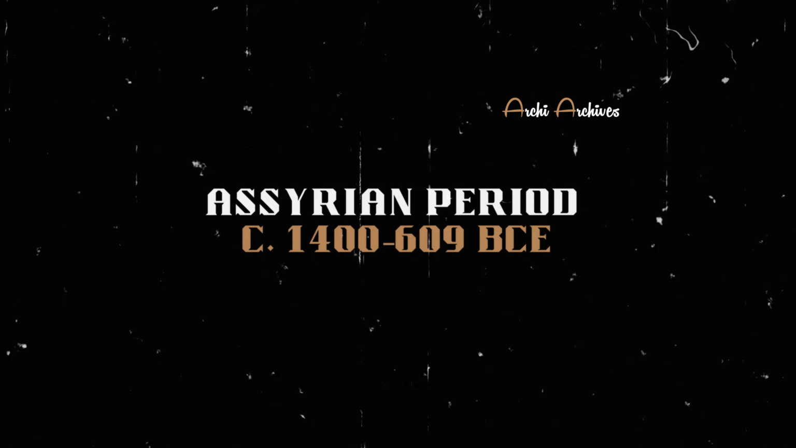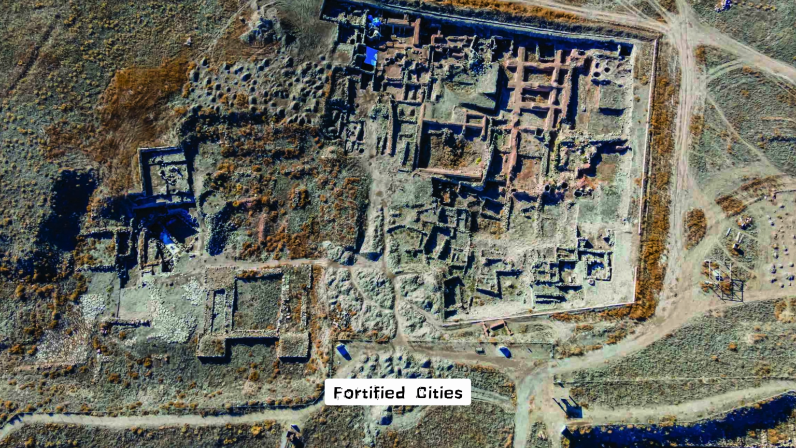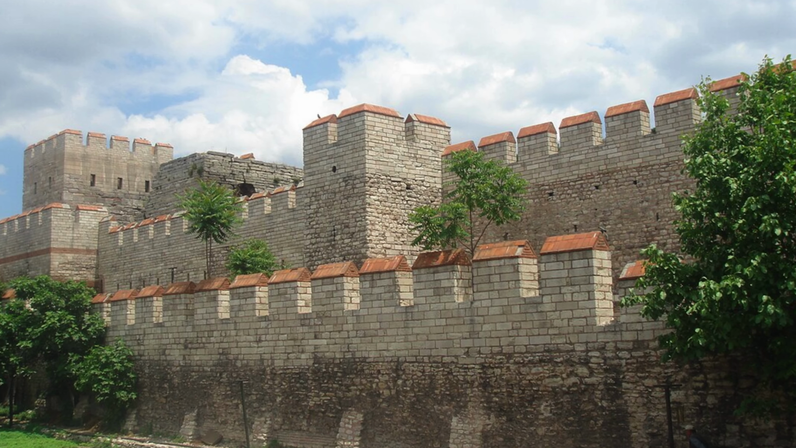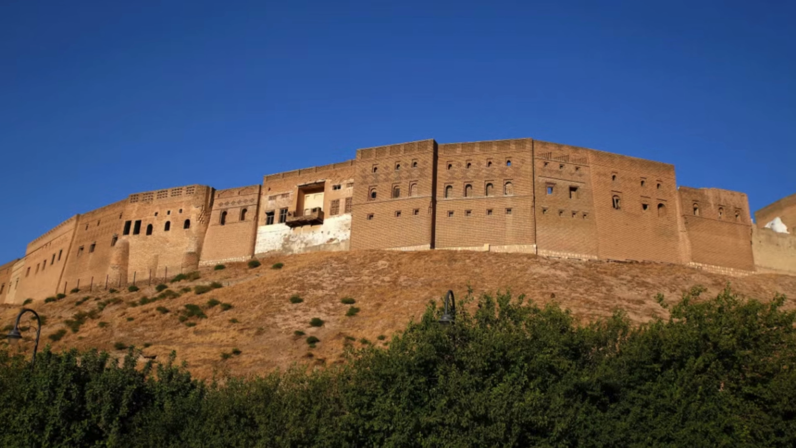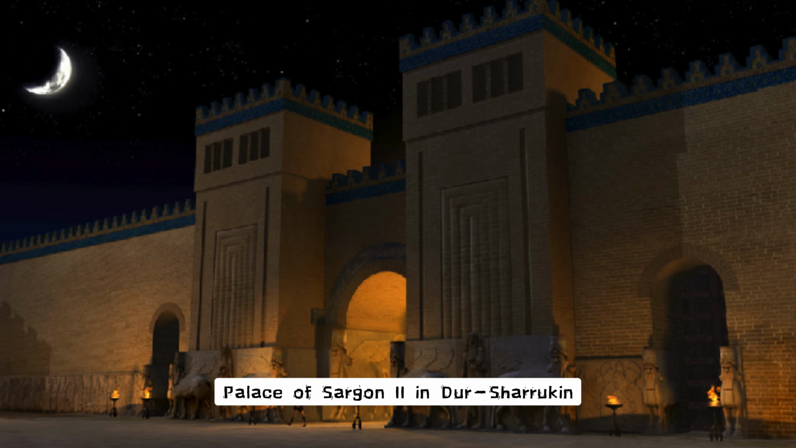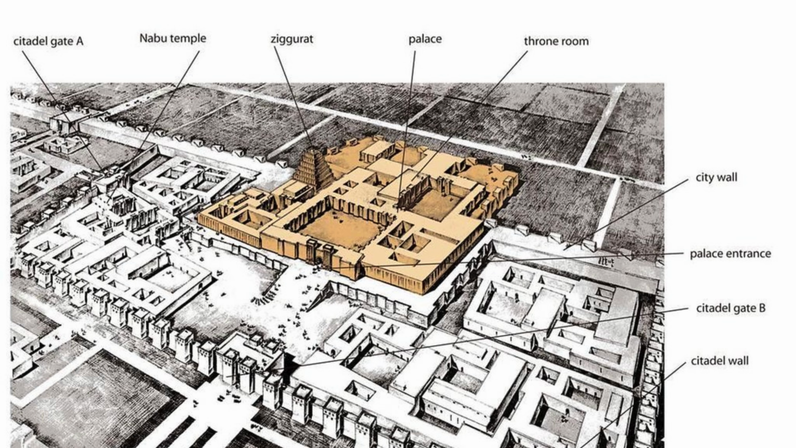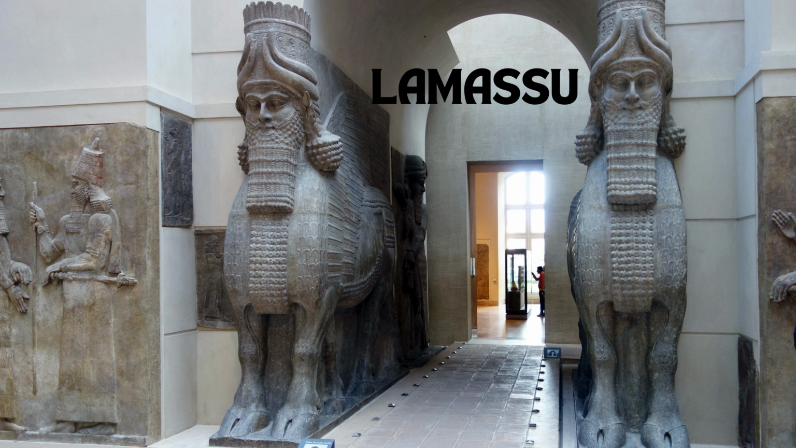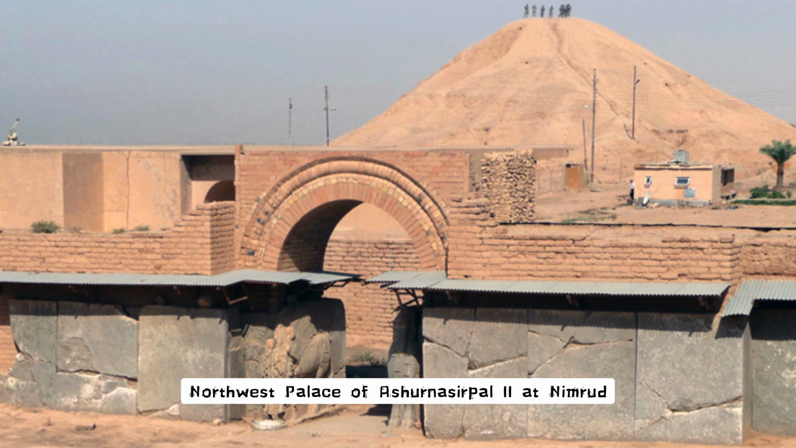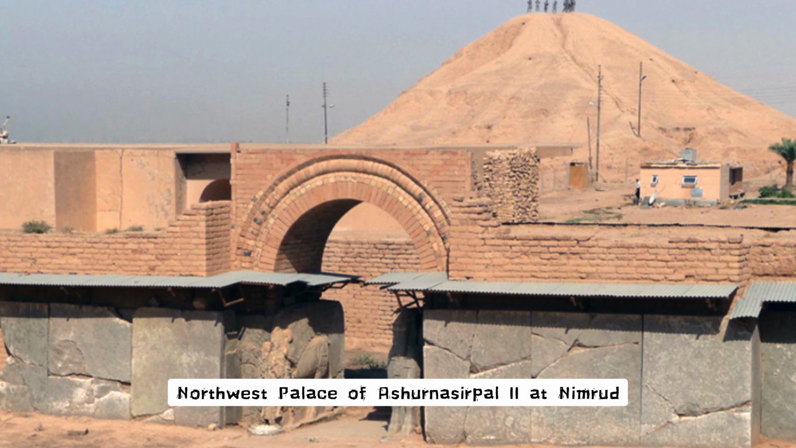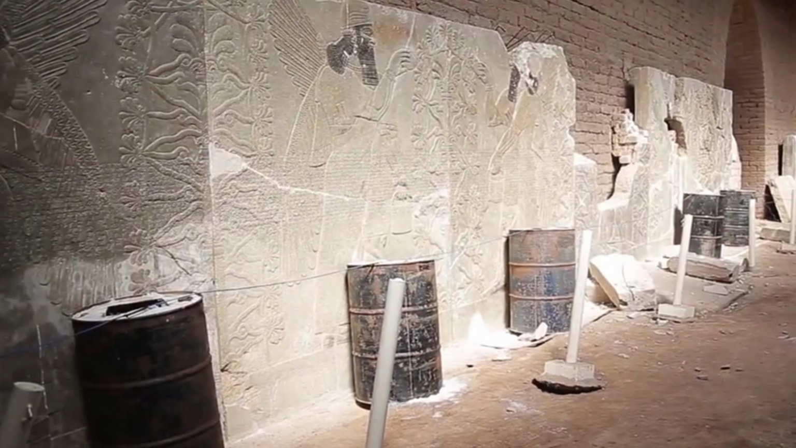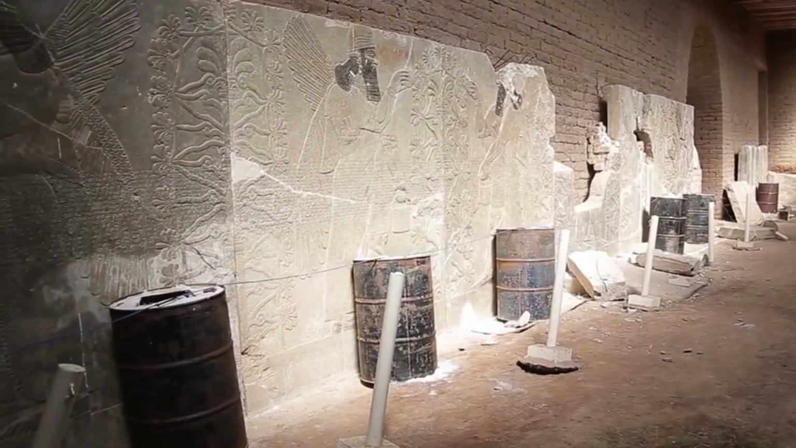Sixth, Assyrian Period, fortified cities. Assyrian architecture was marked by highly fortified cities with monumental gates and palaces. Palace of Sargon II in Dur-Sharrukin, a massive complex with ziggurats, temples, and colossal guardian statues called Lamassu at the gates. Northwest Palace of Ashurnasirpal II at Nimrud, decorated with intricate reliefs depicting the king's achievements and divine protection.